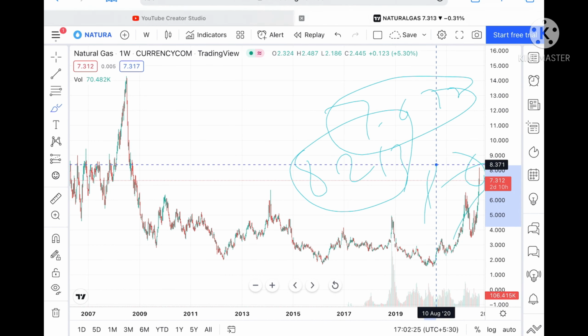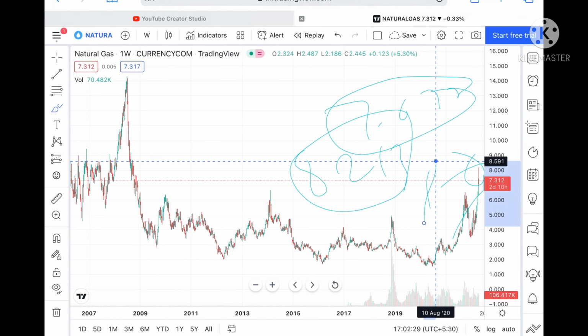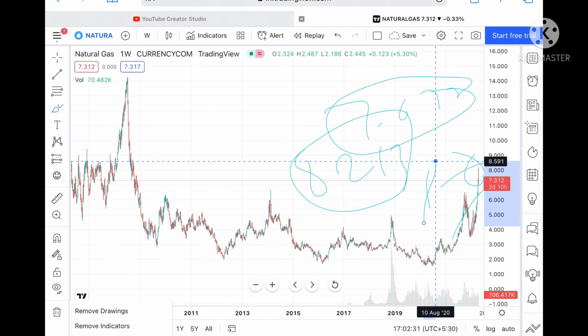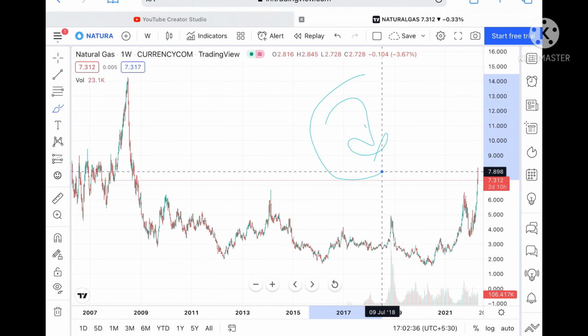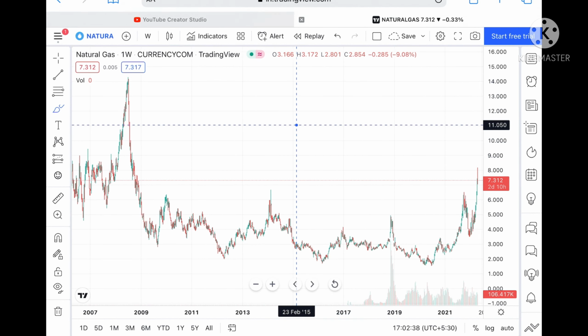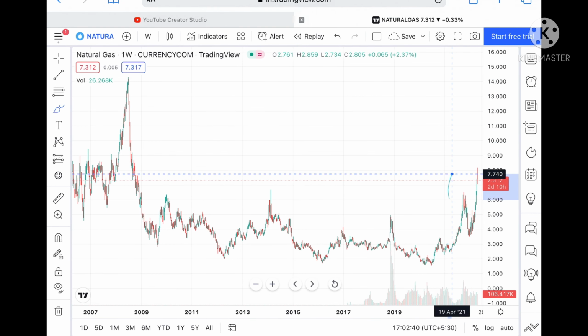We can see it can go further upside towards a level of 8.371, and from there we can see a level of 8.591. Okay, but suppose the market is uncertain, we never know whether the price can go upside or downside. Suppose the price didn't sustain, what we can see is it can go further low to